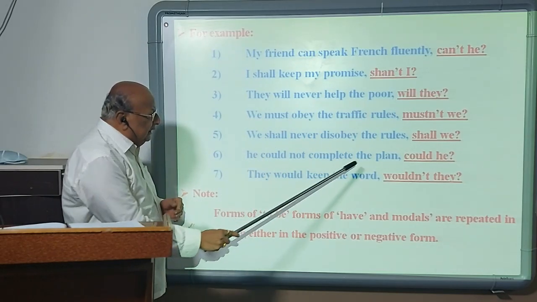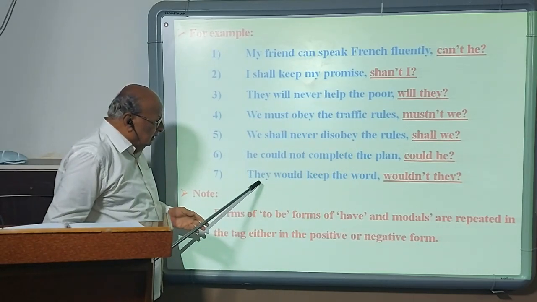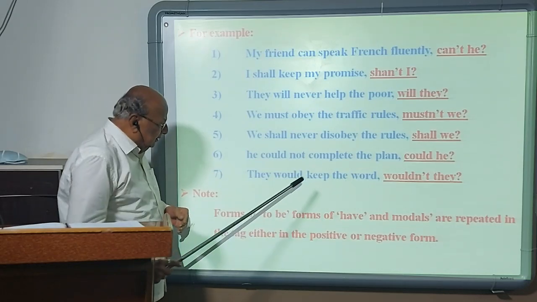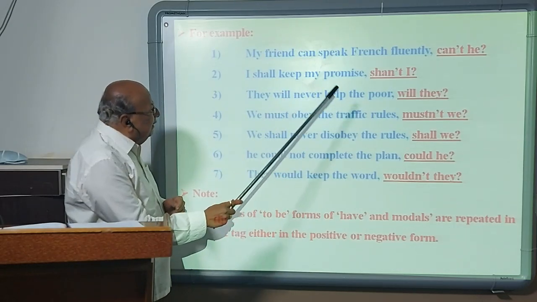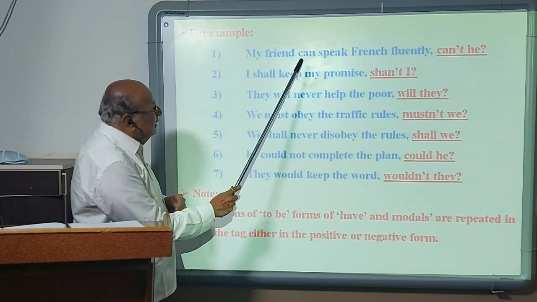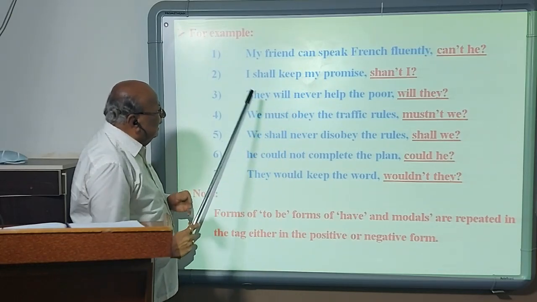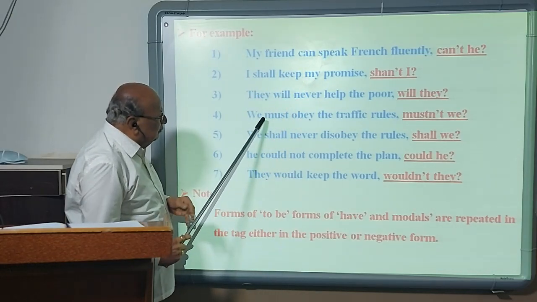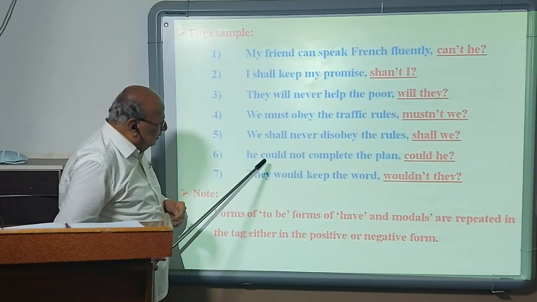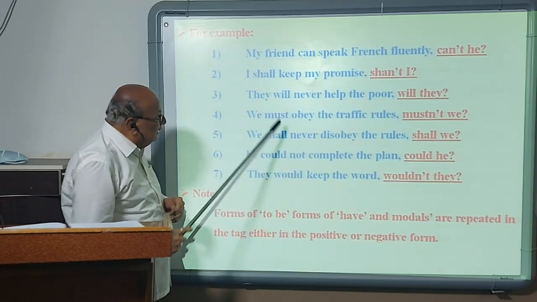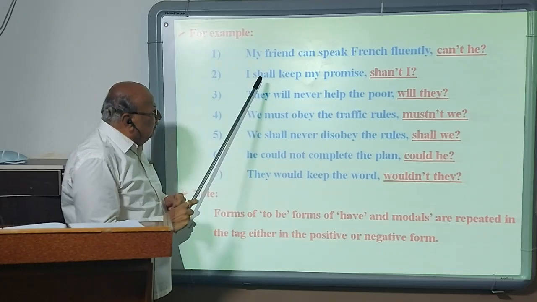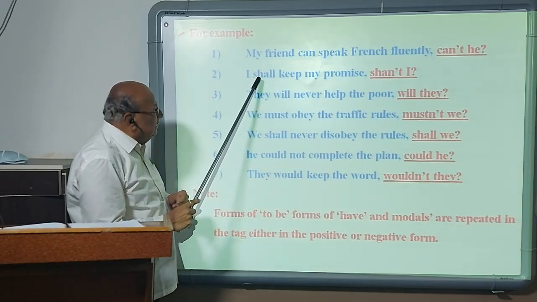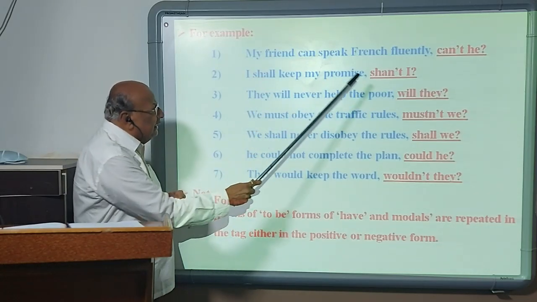He could not complete the plan. They would keep the word. In these statements, there are modals: can, shall, will, must, shall, could, would. These are modal auxiliary. You have to decide whether it is to be repeated in the positive or negative form.